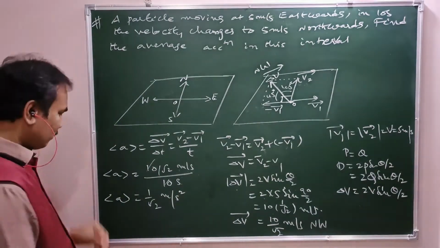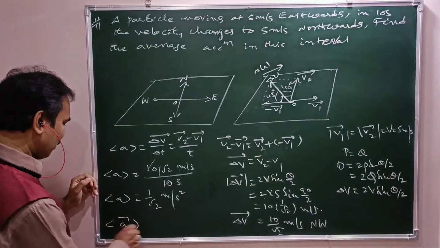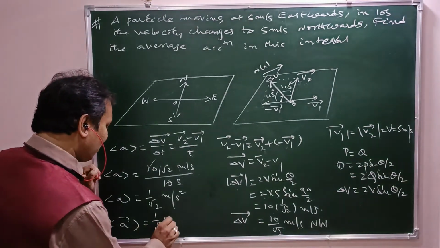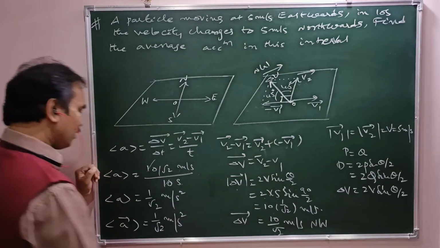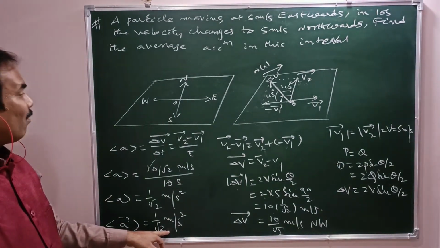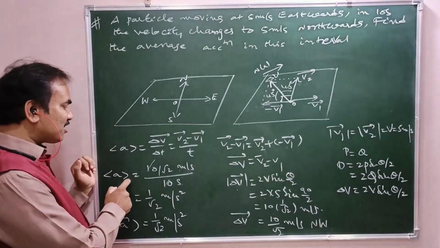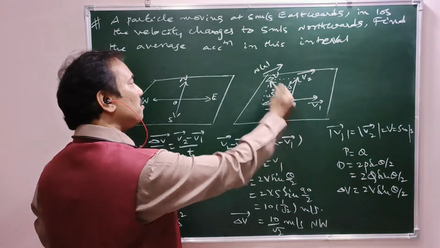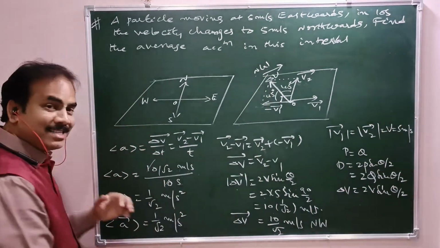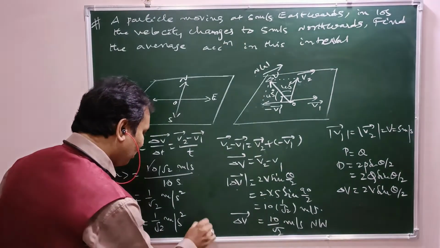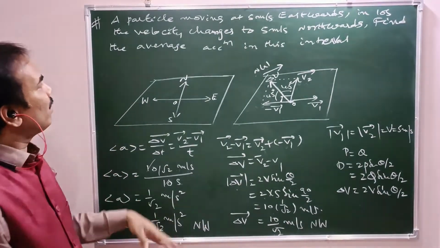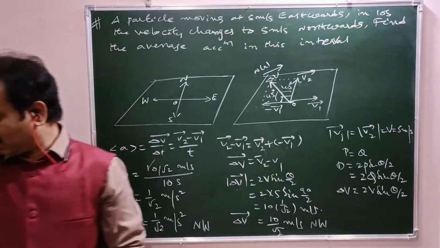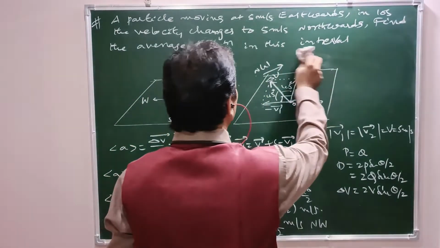In case of direction, the average acceleration in vector notation is 1 by root 2 meter per second square. What is the direction? The direction of average acceleration is in the direction of the change in velocity. The direction of change in velocity is due northwest, so the average acceleration direction is also northwest. That's how one can find the direction of average acceleration. Coming to the next numerical.